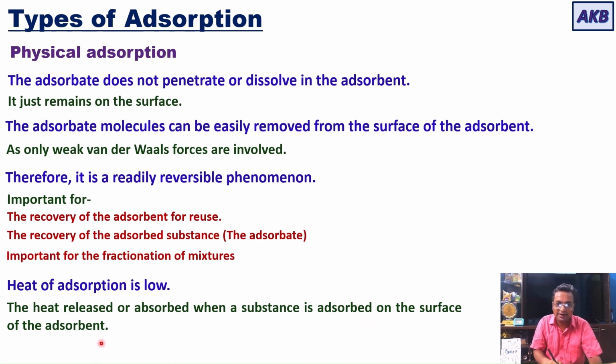You please understand it carefully. When adsorbate gets adsorbed on the surface of the adsorbent, there are two possibilities. One is heat could be released or heat could be absorbed, and this heat is called heat of adsorption. And if it is physical adsorption, heat of adsorption is low. So I hope it is clear to you. Let us continue.